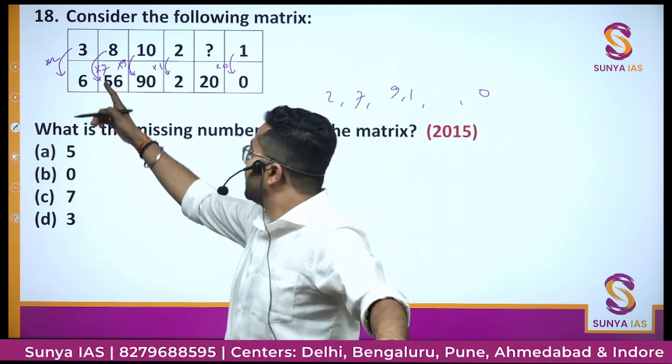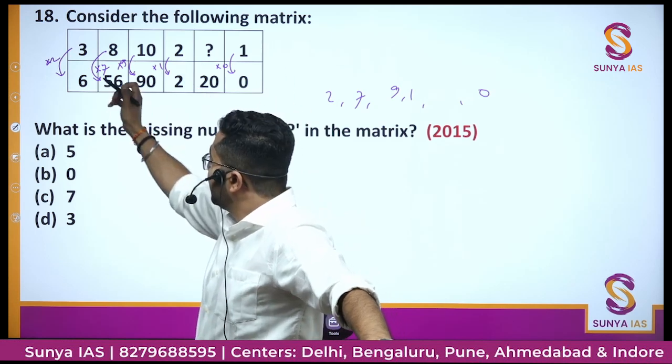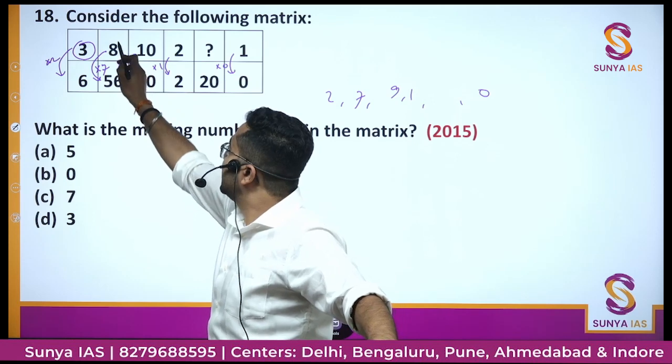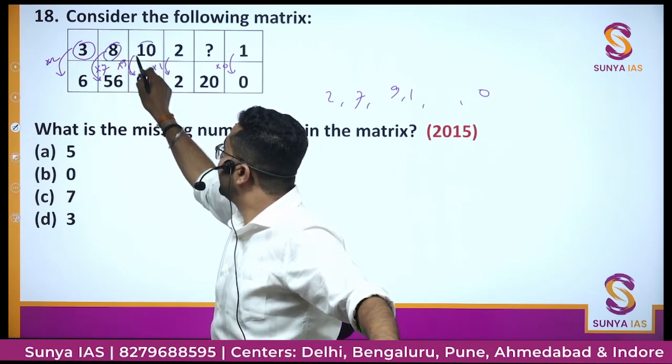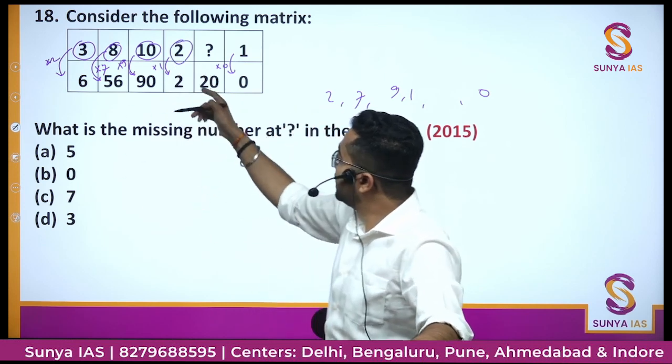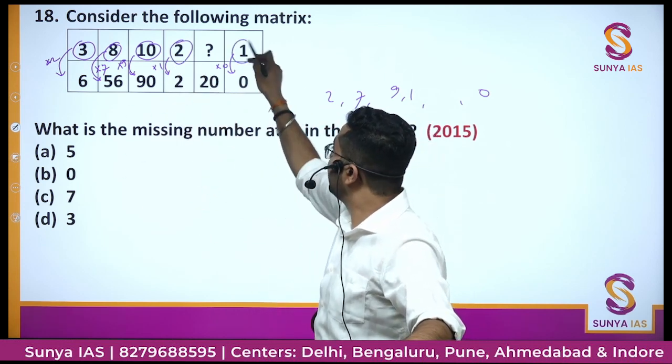But you can check that here it is 3, then we multiplied by 2. Here it is 8, then we multiplied by 7. Here it is 10, that is multiplied by 9. Here it is 2, then we multiplied by 1. And here it is 1, then we multiplied by 0.